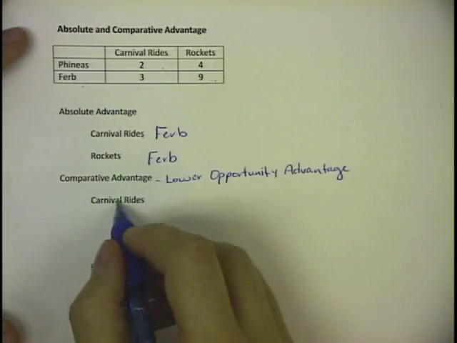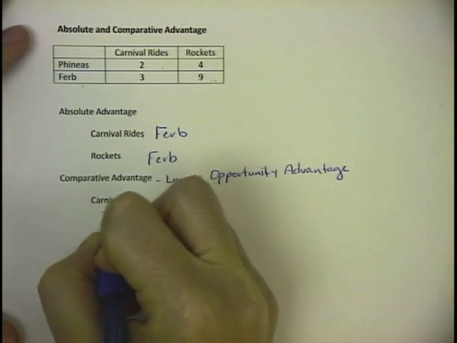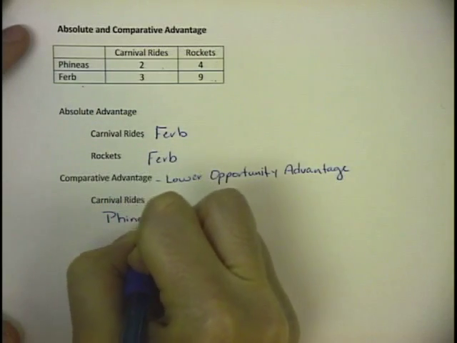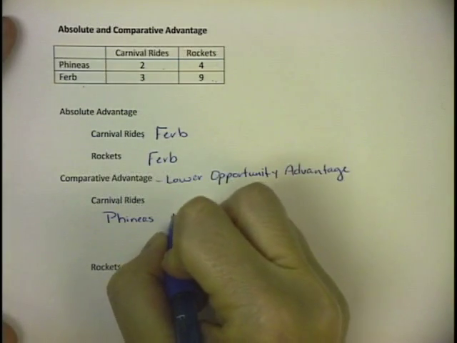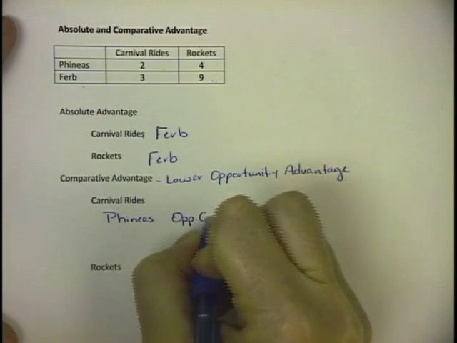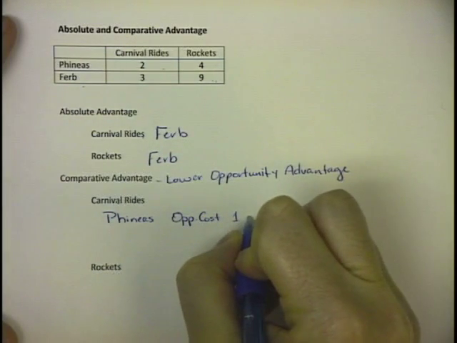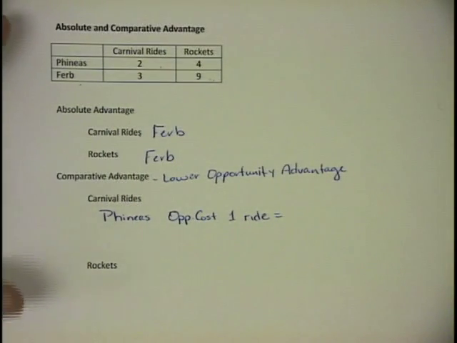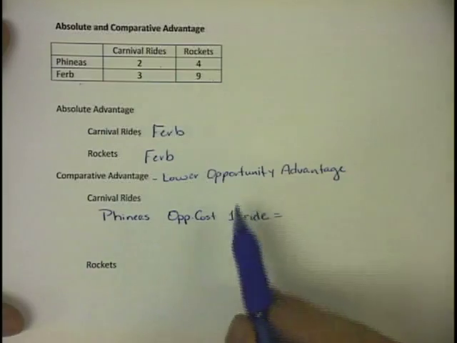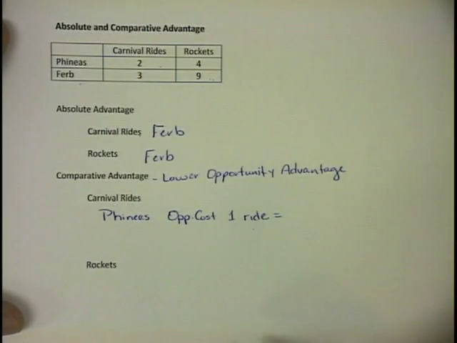So let's talk about carnival rides. So for Phineas, we want to figure out what is the opportunity cost of one carnival ride for Phineas. Okay, so his opportunity cost of one carnival ride. Okay, so what we're going to do is we're going to put that in the form of a ratio. And whatever we're looking for the opportunity cost of goes in the bottom.